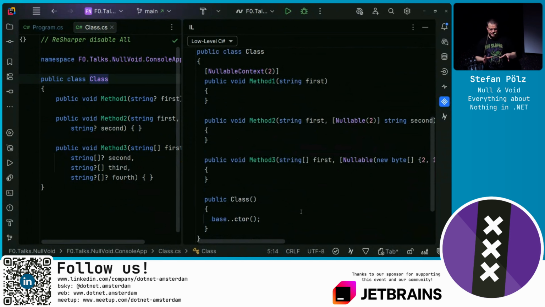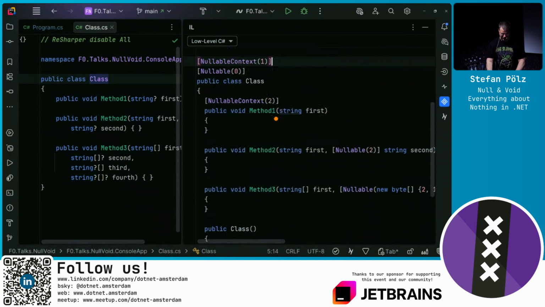Now, analyzing this structure, when you take a look at the current element, and then if it isn't annotated, you go to the parent. This is quite a complex structure. You could use this for one-time features, but it's very difficult to do this correctly with the hierarchy. This hierarchy exists as an optimization. If you had a nullable attribute everywhere, on each and every member, on every property, on every field, on every method, and on any parameter of the method, on all of the return types, and so on, you would add a lot of these attributes, and your IL code, your DLL, just gets bloated. So this is an optimization to reduce them to a bare minimum, but it makes it complex to evaluate.